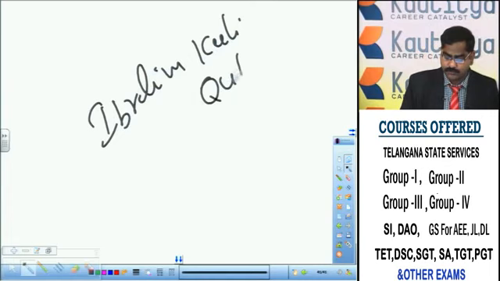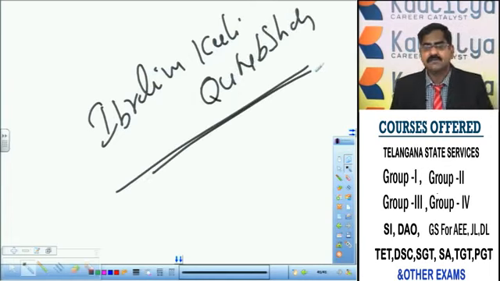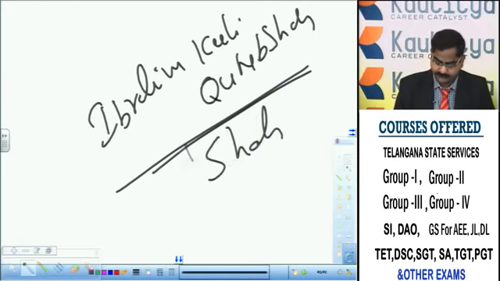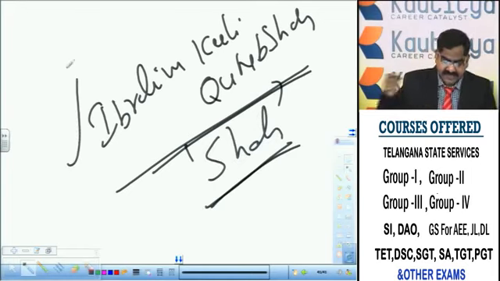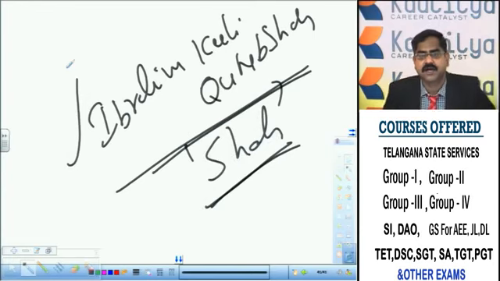Ibrahim Quli Qutub Shah is the first ruler of the Qutub Shahis who was named as Shah. The contemporary rulers called him emperor. Earlier rulers were not called Shah. Shah means emperor. The first ruler who was respected by all the contemporary rulers as Shah in the line of the rulers of the Qutub Shahis is none other than Ibrahim Quli Qutub Shah.